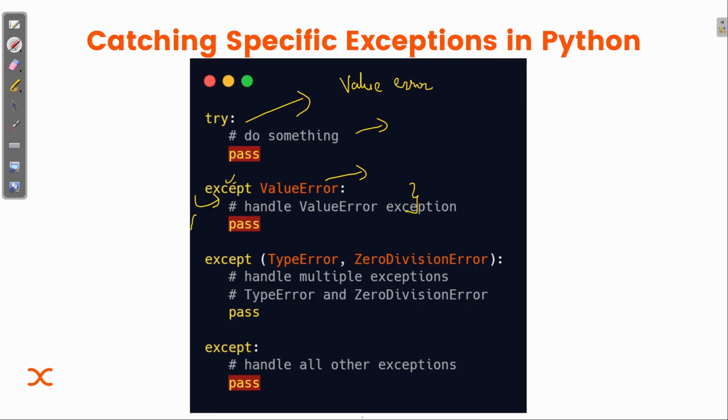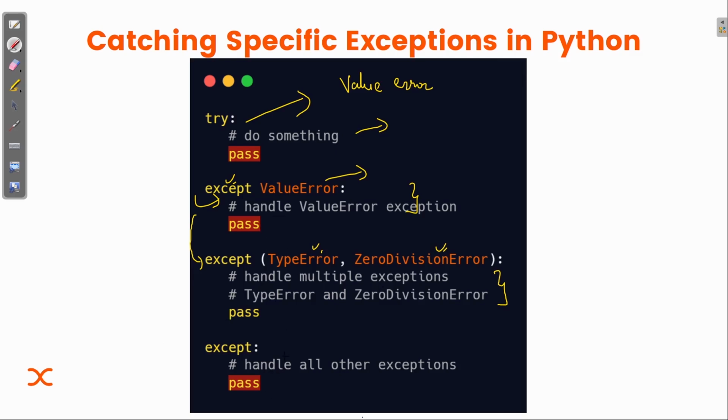Else the interpreter will move to another except. Here you can see we have multiple exceptions, that is type error, then zero division error. Whatever code you write inside this except block will work only for type error and zero division error. Why am I writing pass here? Because I have not added any code here, that's why I have written pass.